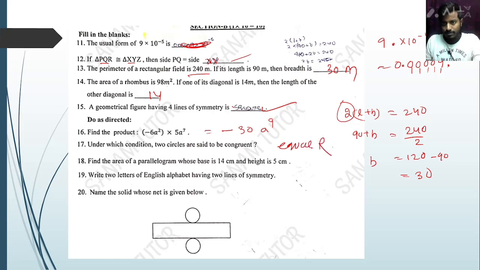Find the area of the parallelogram whose base and height are given. The area formula means base into height. So base 14 into 5 is 70 centimeter square. Write the two-letter English alphabet having two lines of symmetry, that is H and I. Name the solid whose net is given, that is cylinder.